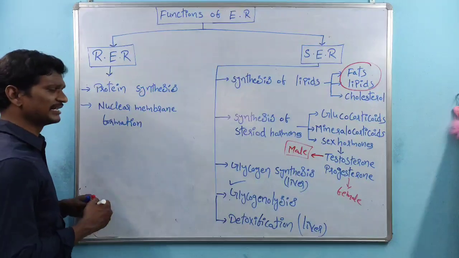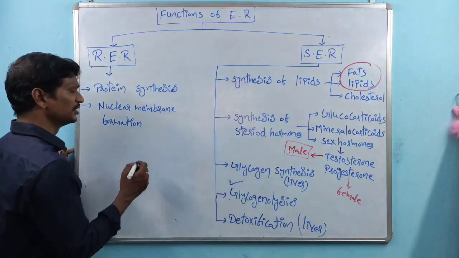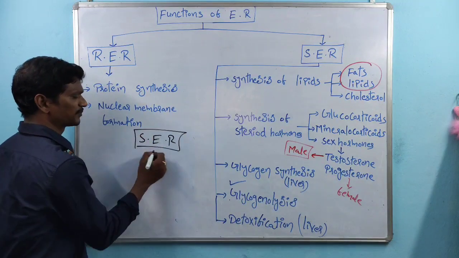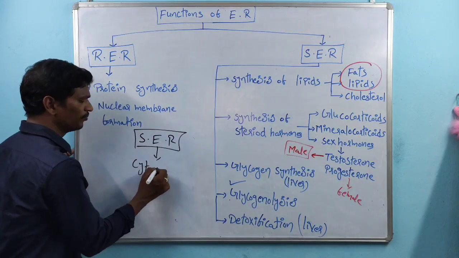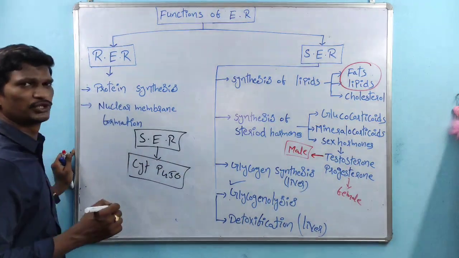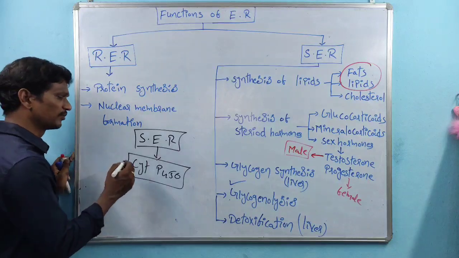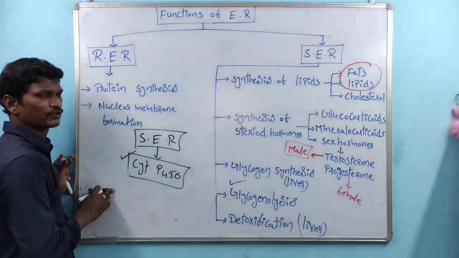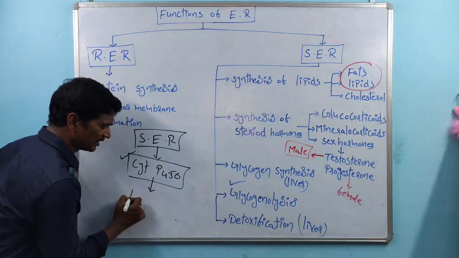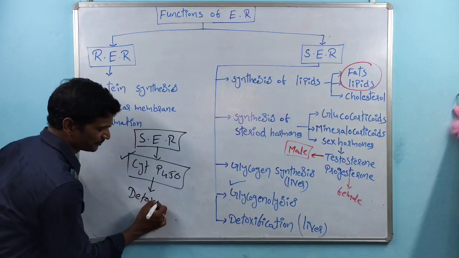The liver cells contain smooth endoplasmic reticulum. The smooth endoplasmic reticulum especially contains the cytochrome P450 pigment. That pigment is responsible for the detoxification process.